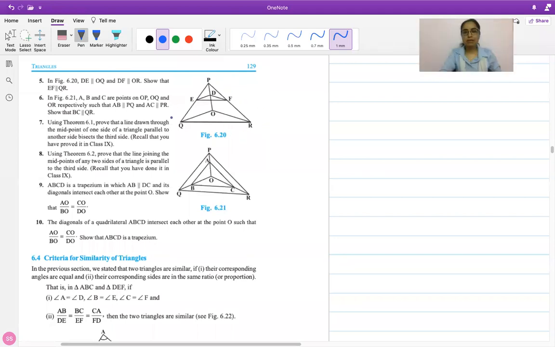Now you can see there are multiple points here. You have point O in the interior of the triangle, and that point has been joined with all the 3 vertices, with P, with Q, and with R. And then points D, E, F are marked on OP, PQ, and PR respectively. You have been given that DE is parallel to QR. Once again,